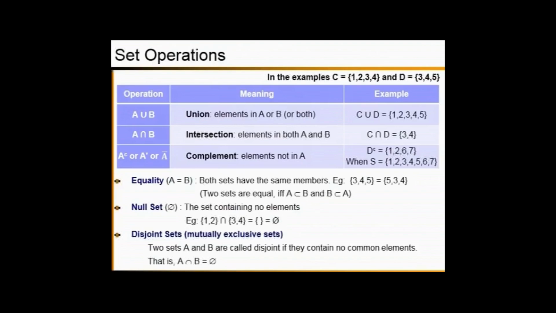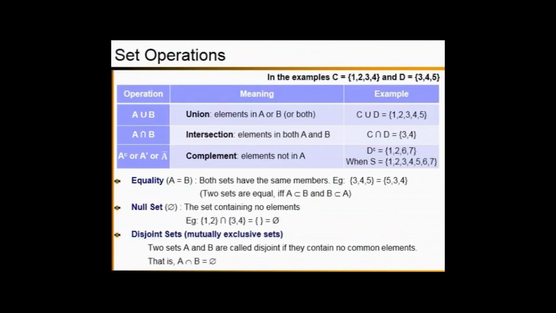The elements not in event D. So what are the elements not in event D? Those are 1, 2, 6 and 7. So the complement of D is a set of 1, 2, 6 and 7, the elements not in D. So those are called the set operations.